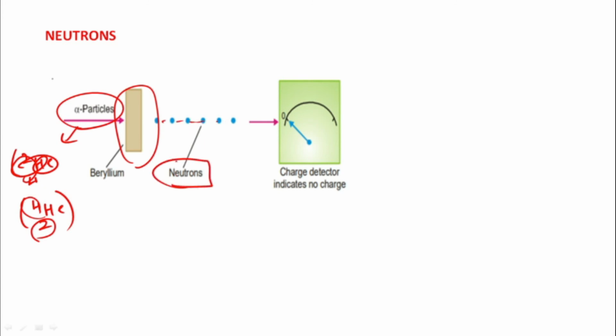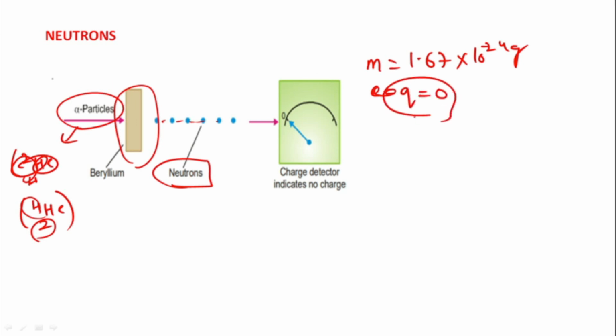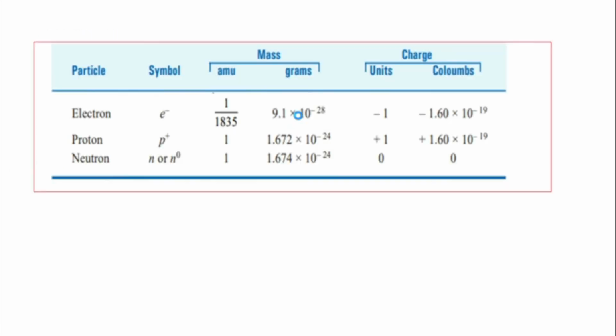The neutron has almost the same mass as that of the proton, but has no charge. The mass is about 1.67 × 10^-24 gram, but the charge is 0. The charge detector was showing 0. So the neutron is a subatomic particle which has a mass almost equal to that of a proton and has no charge. So these are all about the subatomic particles.